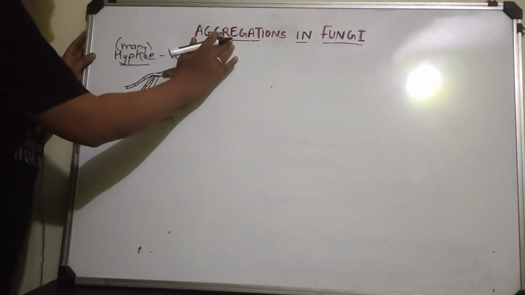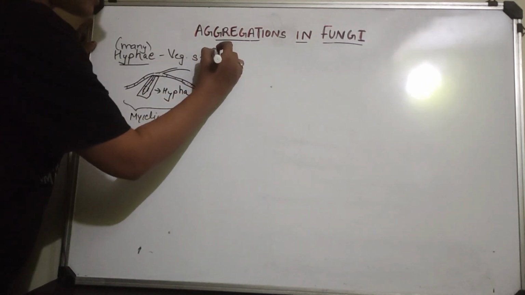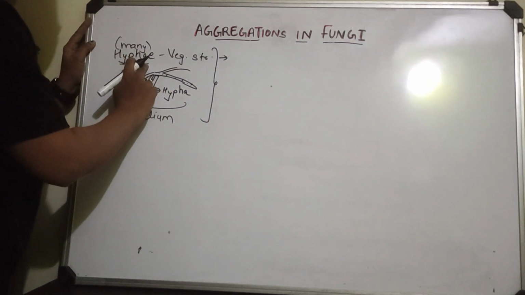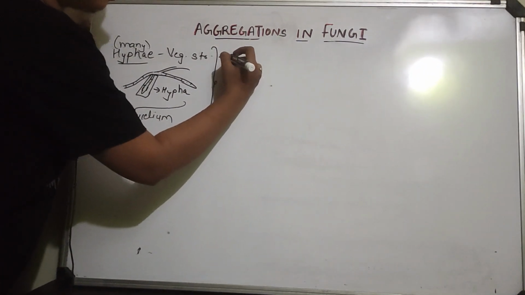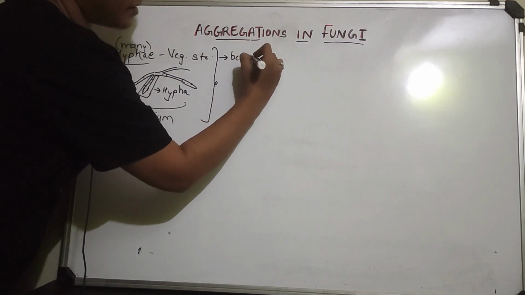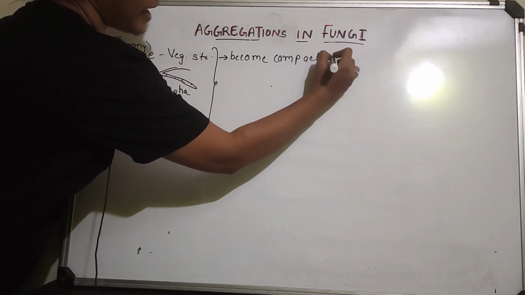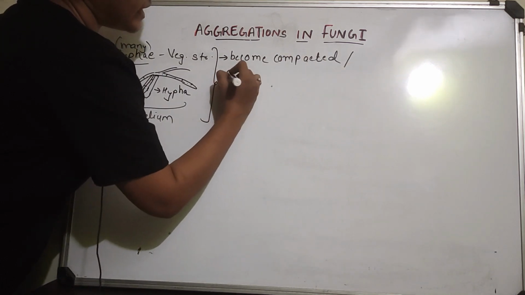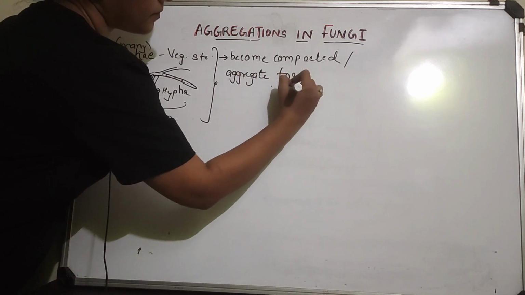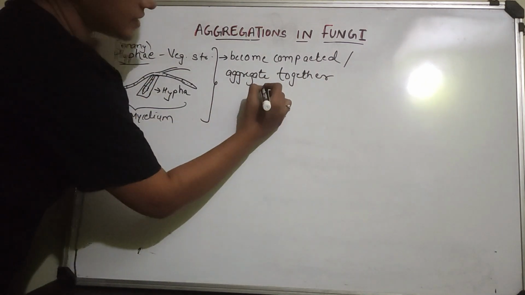So what are aggregations? Aggregations are usually when these hyphae become compacted, or we can say they aggregate together in various ways.